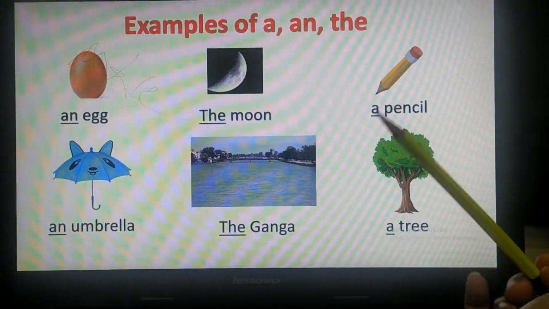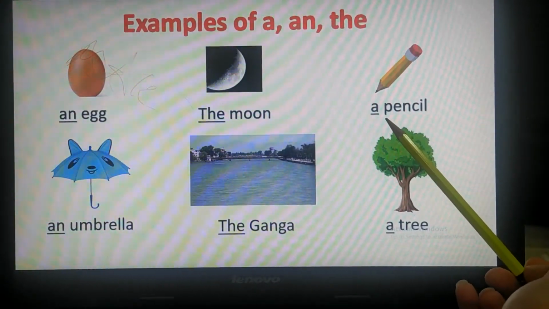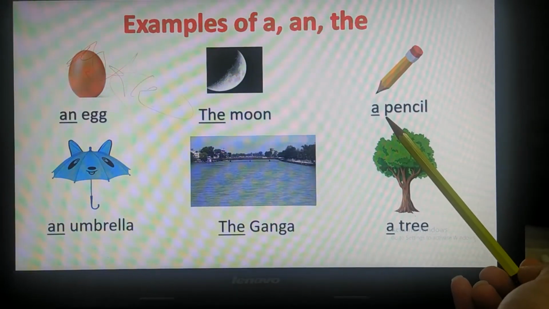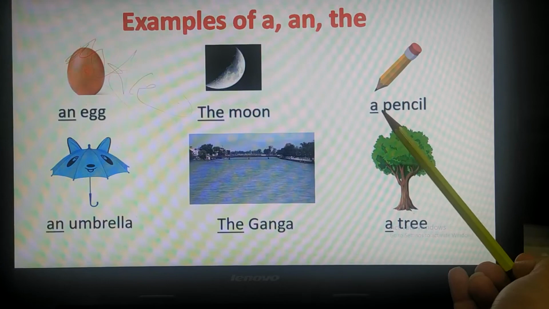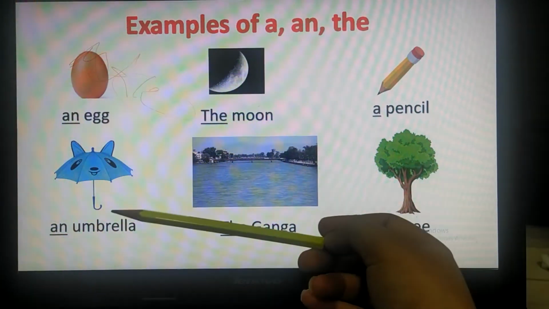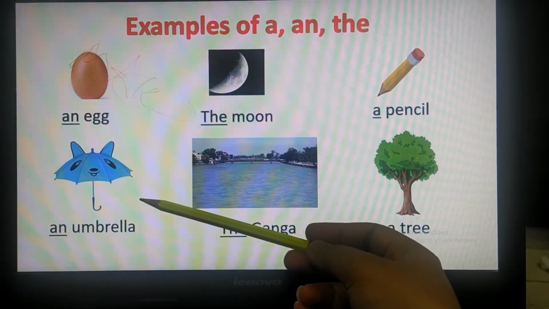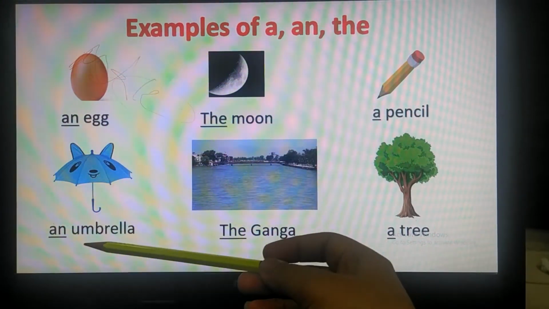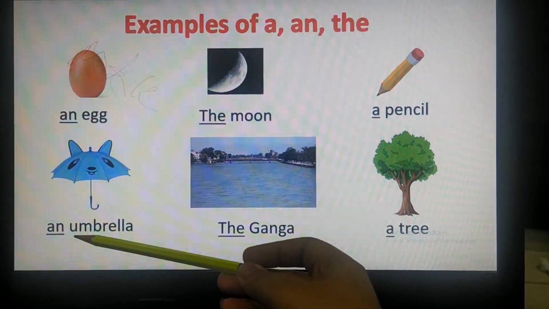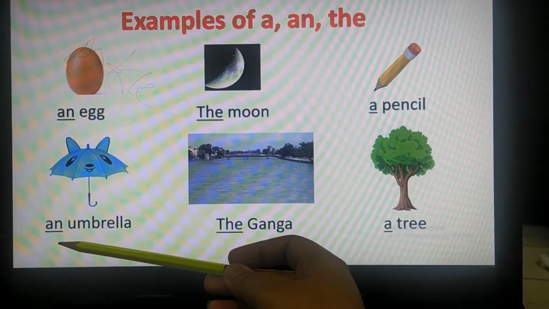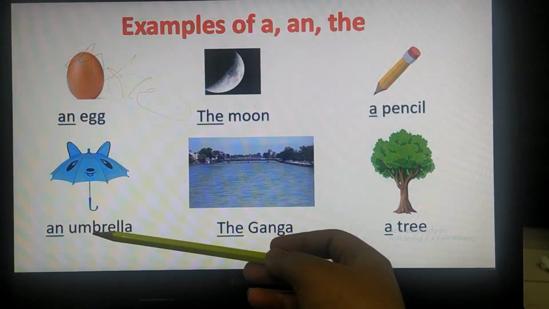Then this is a pencil. The word starts with P. P is a consonant. So we use A before consonants. In the same way, this is an umbrella. Umbrella starts with U. So U is a vowel and we will write an umbrella.